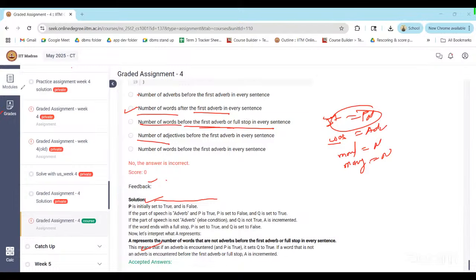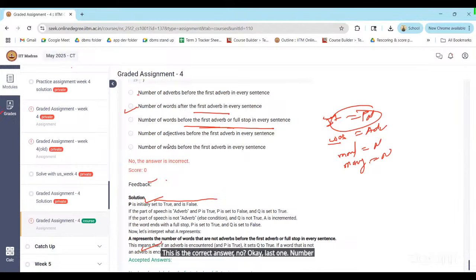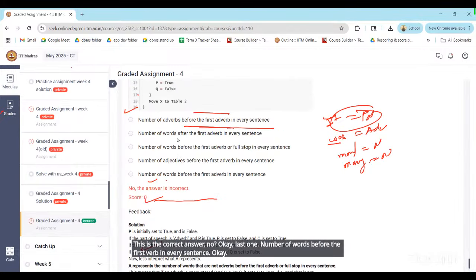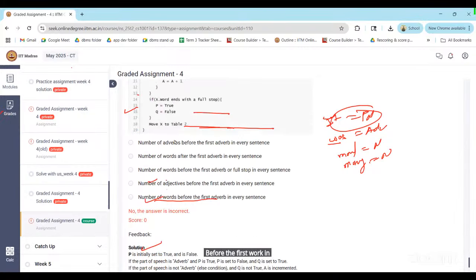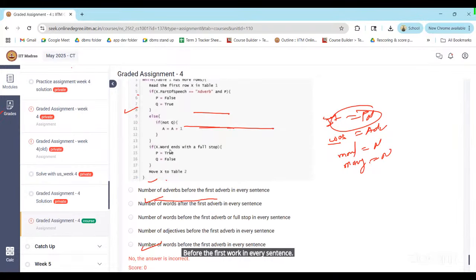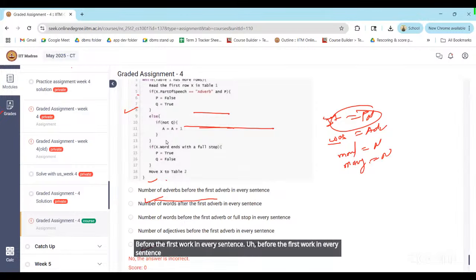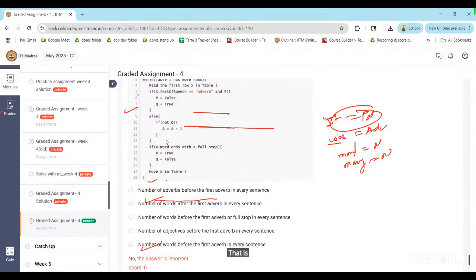This is the correct answer, no? Sir, I have marked the last one. Okay, last one: number of words before the first verb in every sentence. Okay, before the first verb in every sentence. That is what A is. Okay.